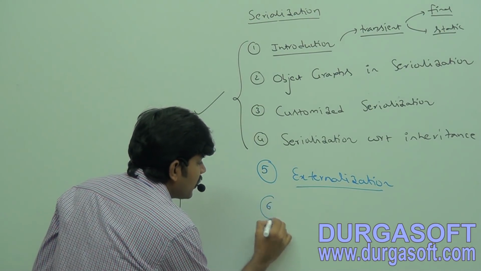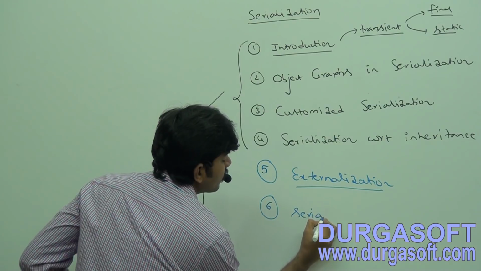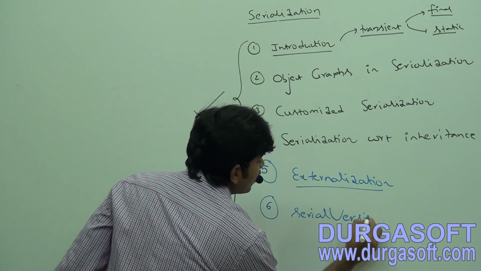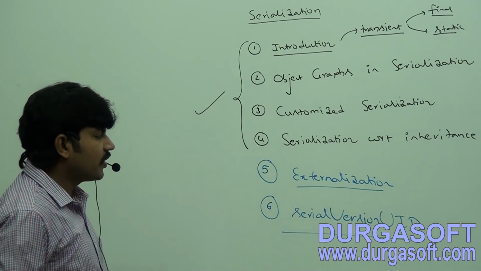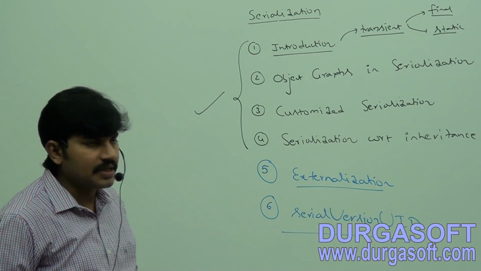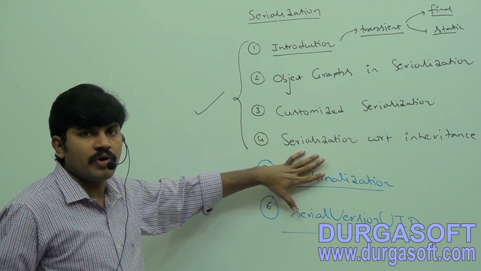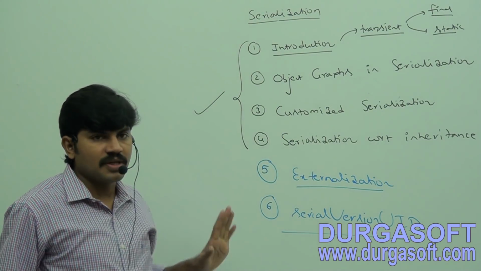Next, the last one, we have to talk about serial version UID. What is the role of serial version UID? This is the cinema that I have to discuss, the part of the serialization concept.